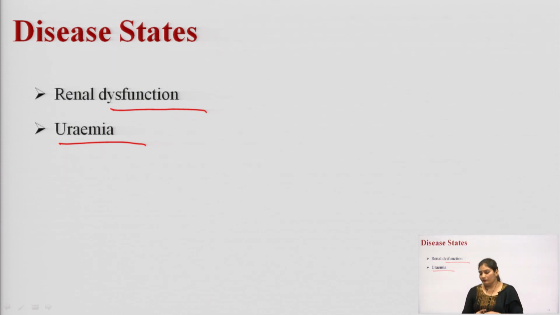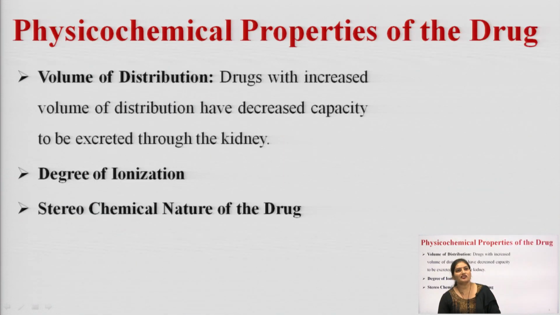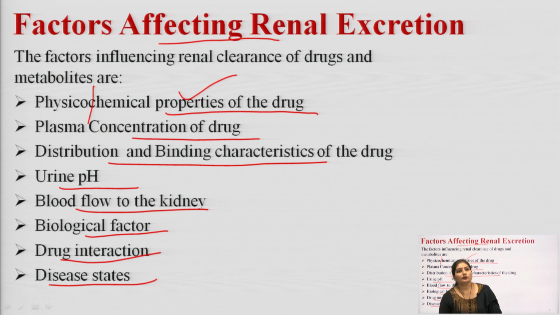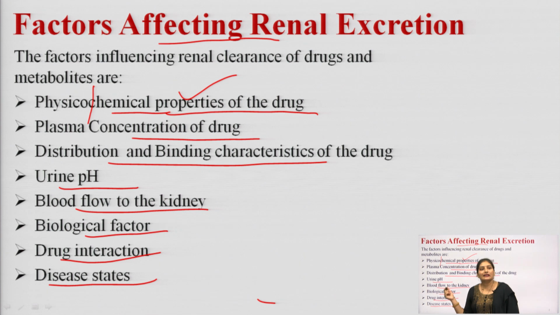Okay. Now, let us have a recap of the factors affecting the renal excretion of drug. I have told you there are different factors that can affect the renal excretion of drug. First is the physicochemical properties, second is the plasma concentration of drug, third is the distribution and binding characteristics, fourth is the urine pH, fifth is the blood flow to the kidney, sixth is the biological factors, seventh is the drug interaction, and eighth is the disease state.